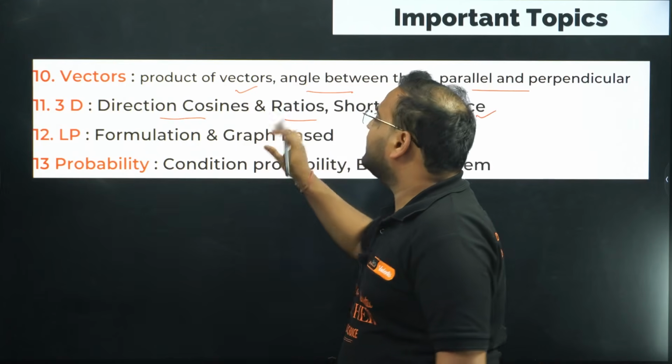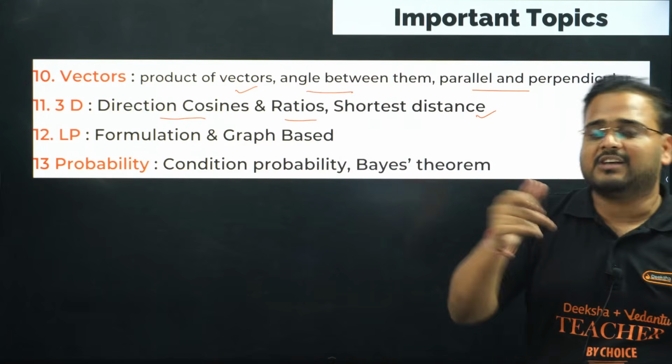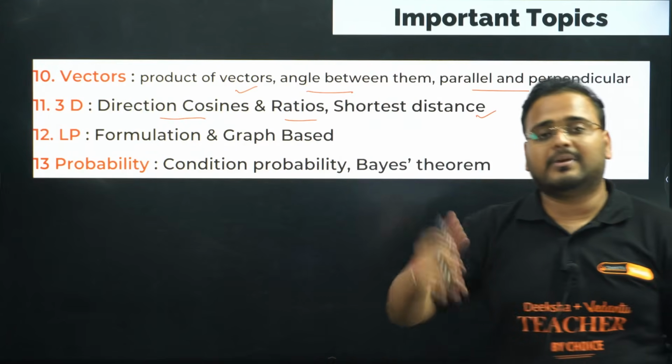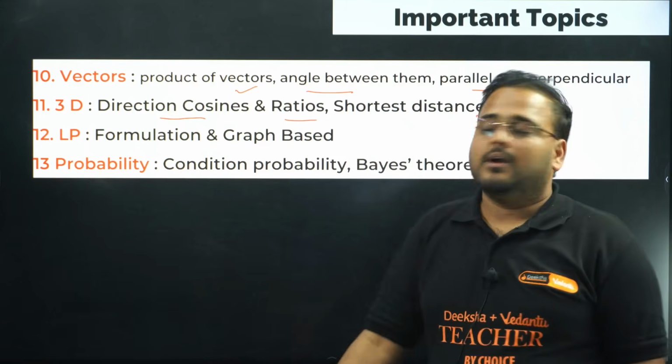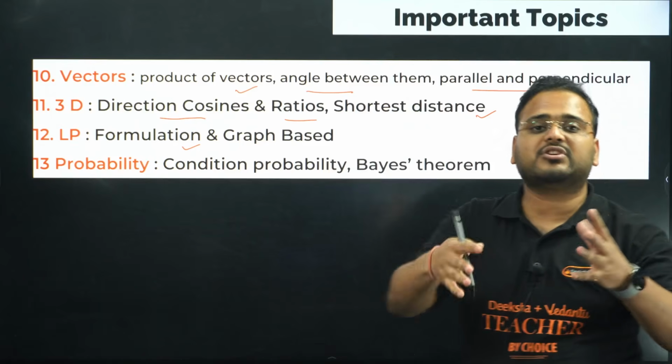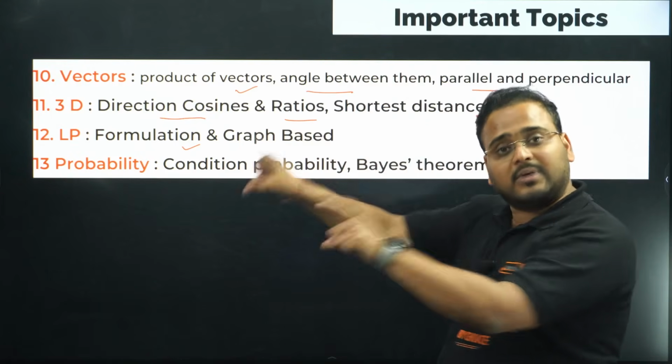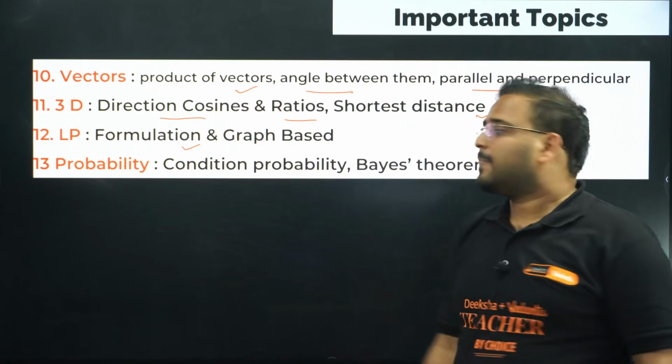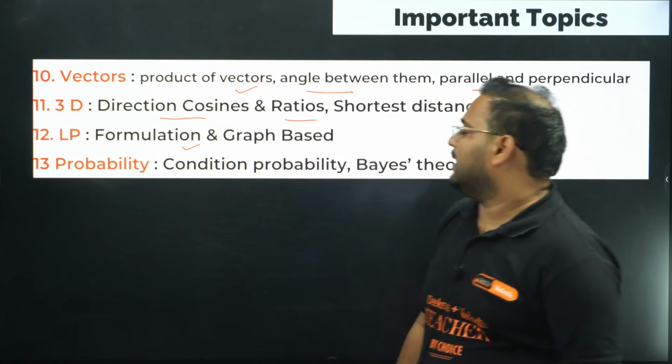Linear programming, we have graph based questions. They'll give you the graph and ask you different aspects of it, minima, maxima, whatever it is given, and formulation of the equation also can be there. Means they'll give you equation and they'll give you the graph and ask you to form the equation or constraints. Okay, those are type of questions are coming in linear programming.